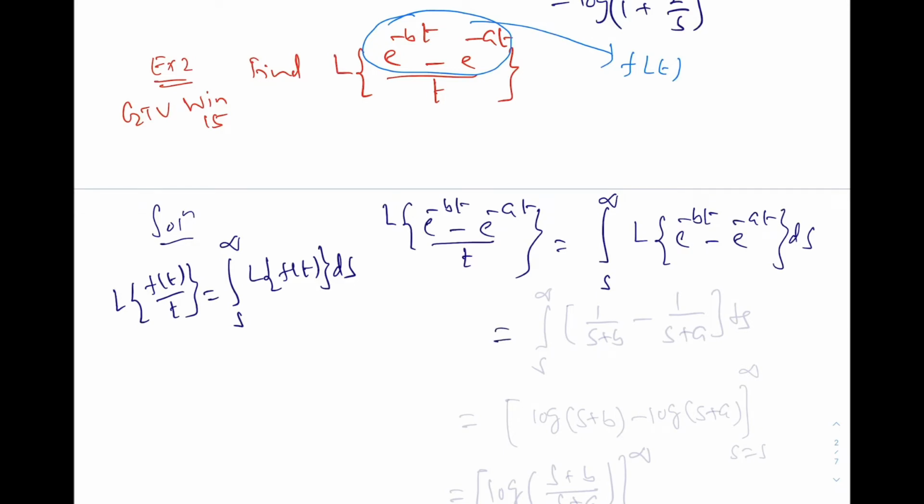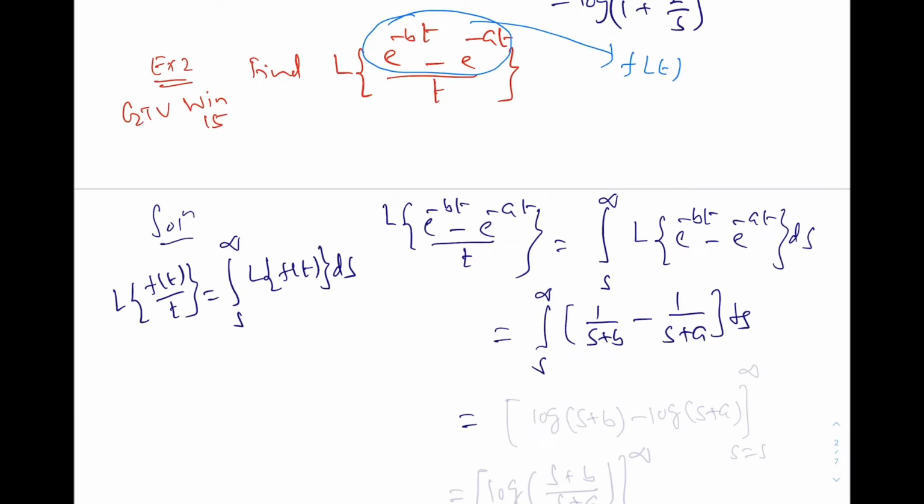And so this is equal to the integration from s to infinity. Now Laplace transformation of e power minus bt is 1 over s plus b, and Laplace transformation of e power minus at is 1 over s plus a. Now the integration is very easy.